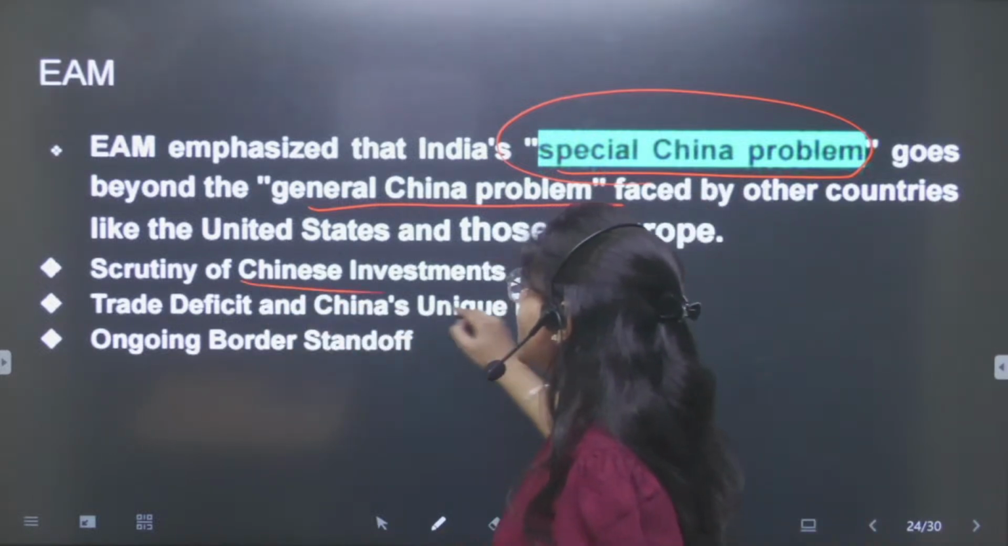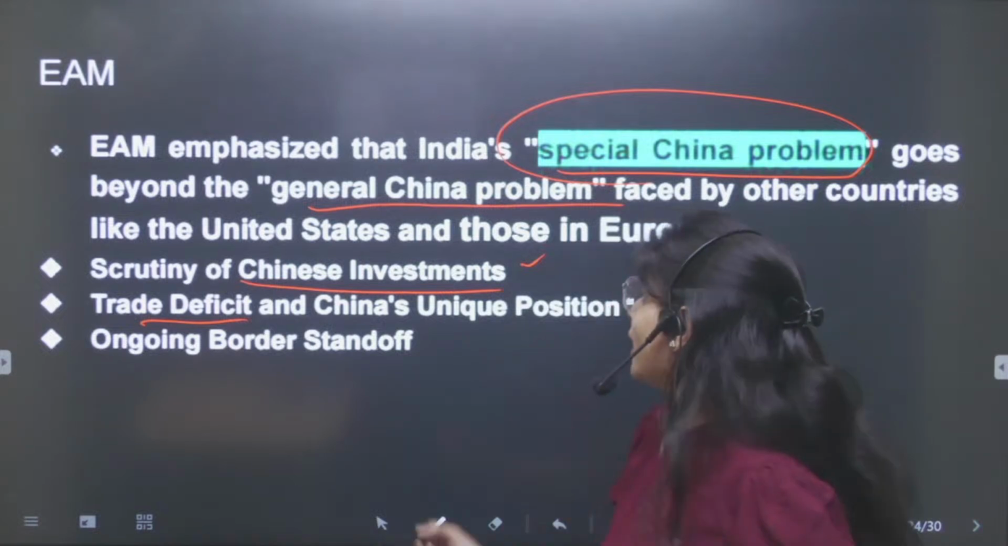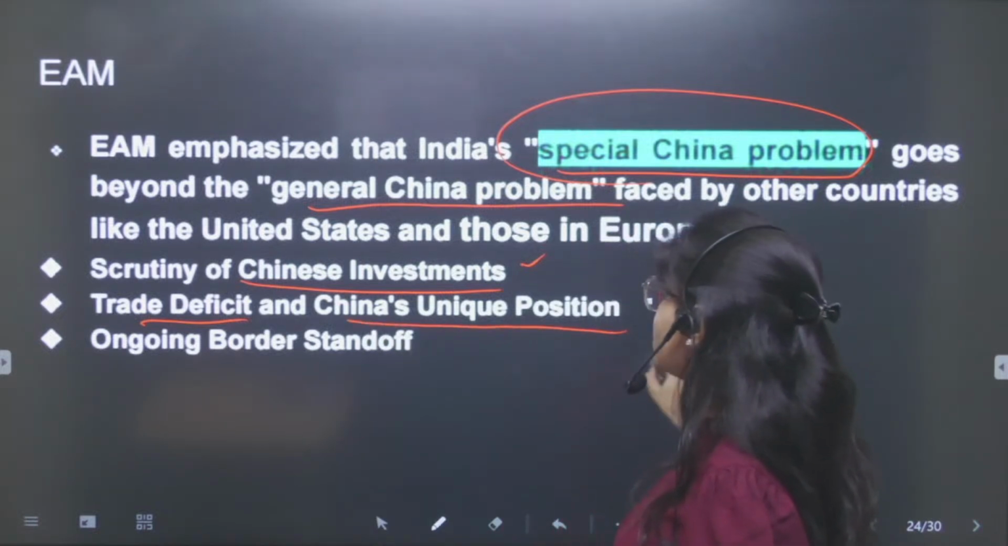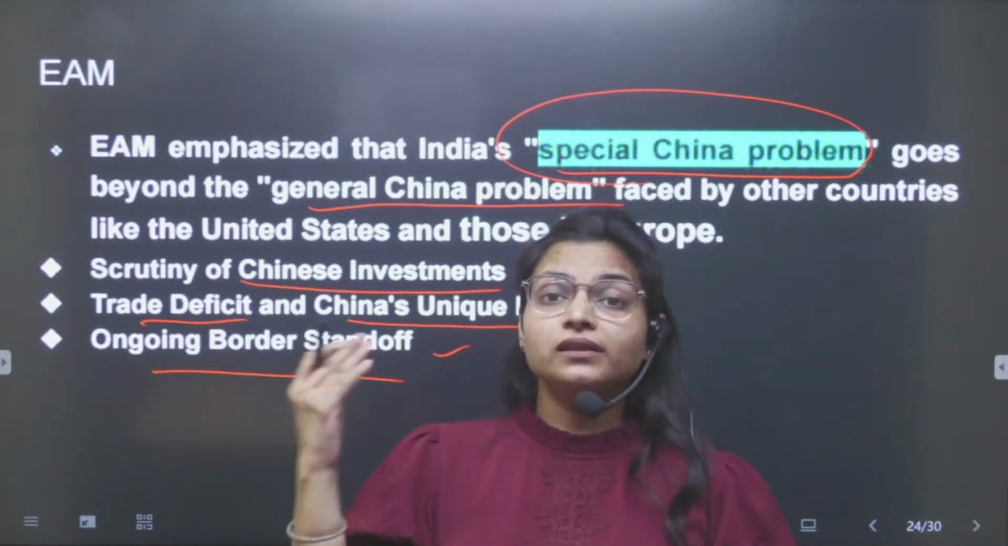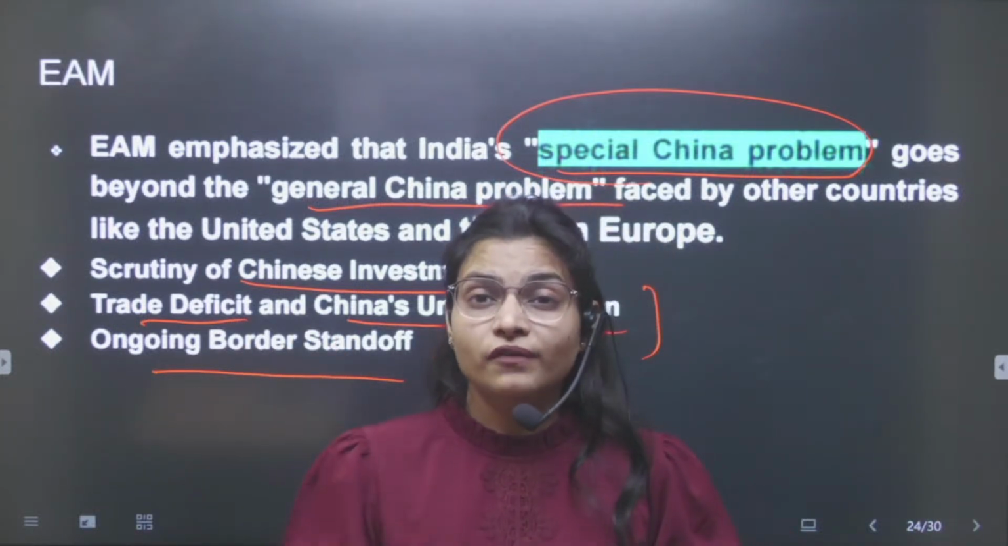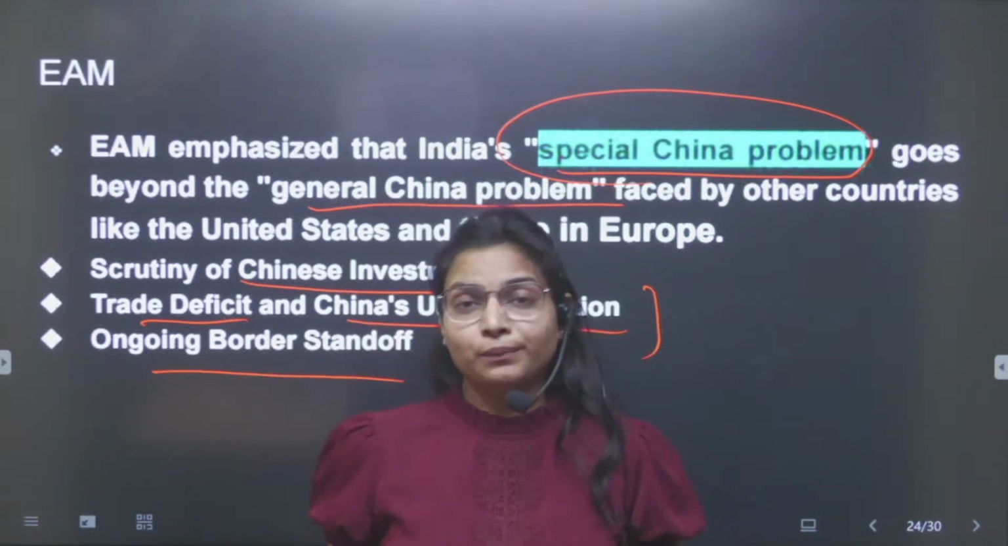Like the scrutiny of Chinese investment should be there. There is a trade deficit with China, China's unique position on this, and the ongoing border standoff. Like we have seen the Doklam standoff, the Galwan Valley issue, Saksham Valley. So these are the examples you can mention.